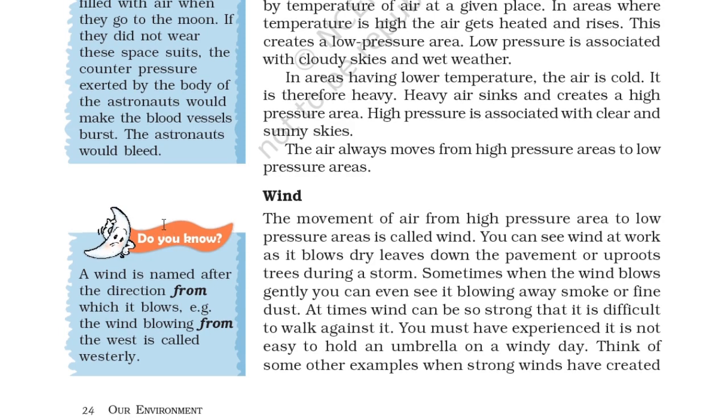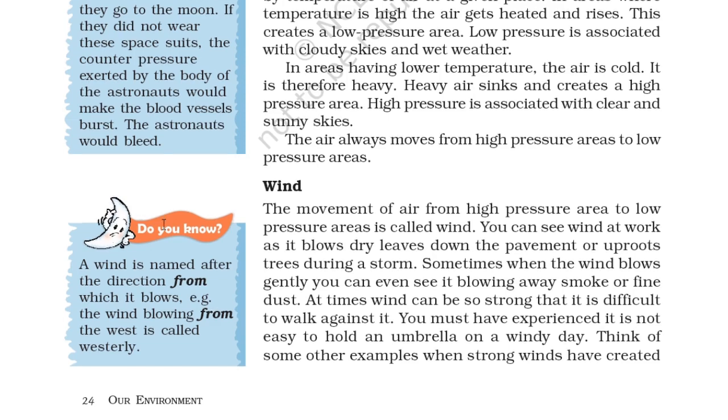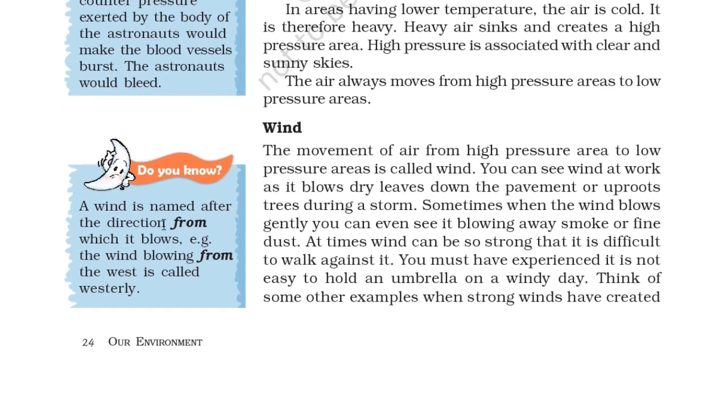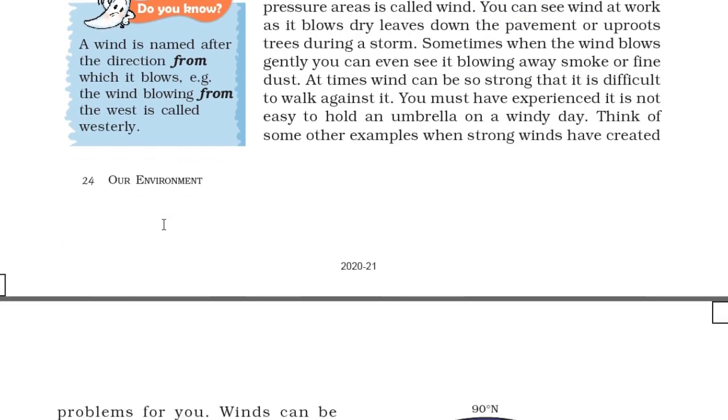So here is a Do You Know section. A wind is named from the direction from which it blows. Example, the wind blowing from the west is called a westerly. Think of some other examples when strong winds have created problems for you.